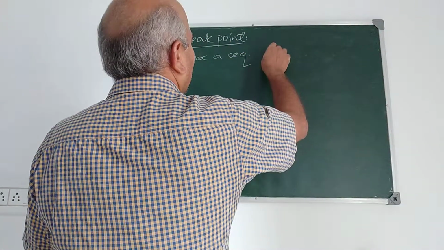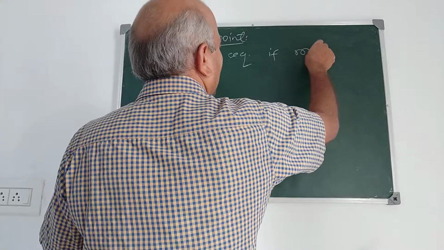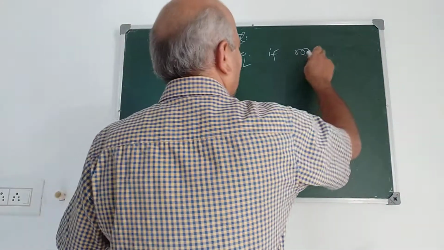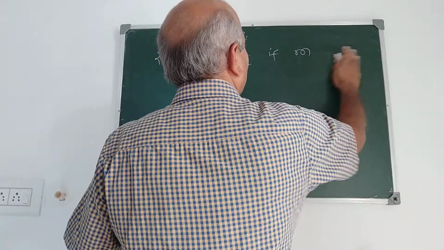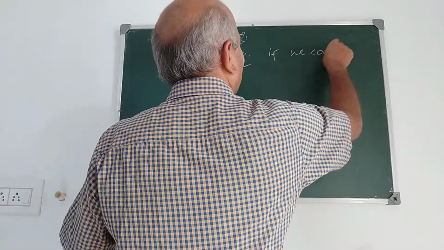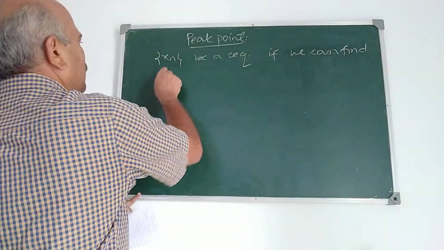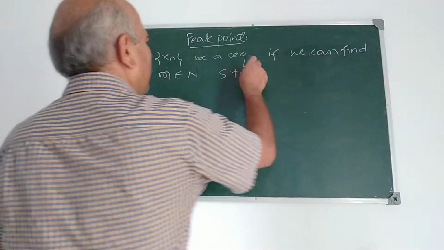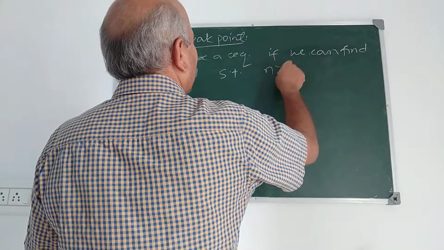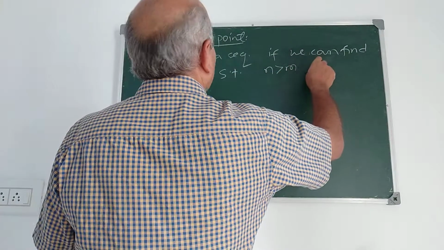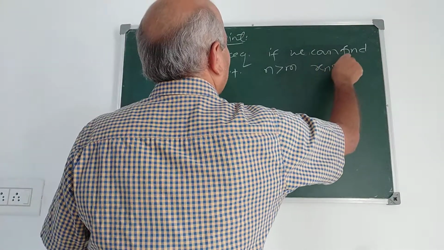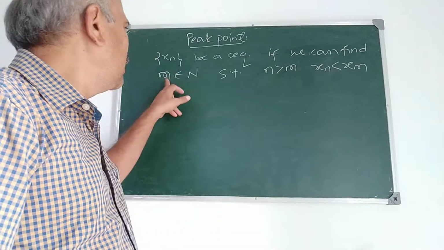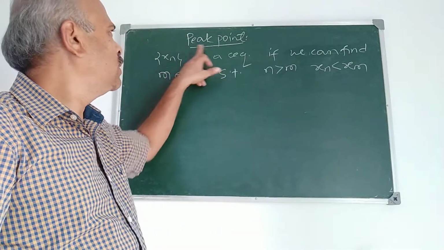Now, if we can find m, a positive integer or a natural number, such that for all n greater than m, xn is less than xm, then this m is called a peak point of the sequence xn.